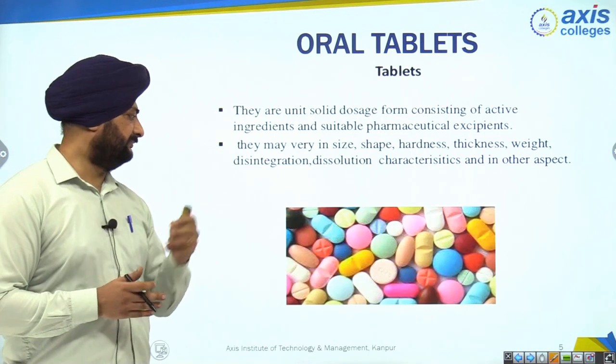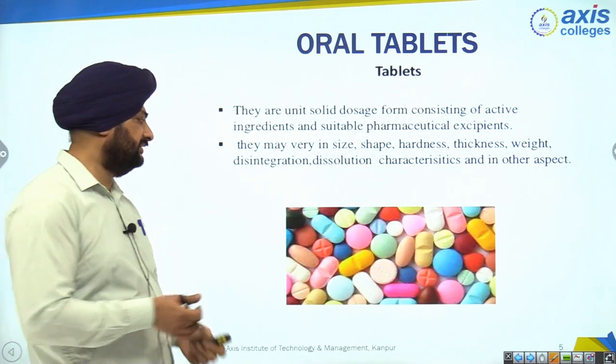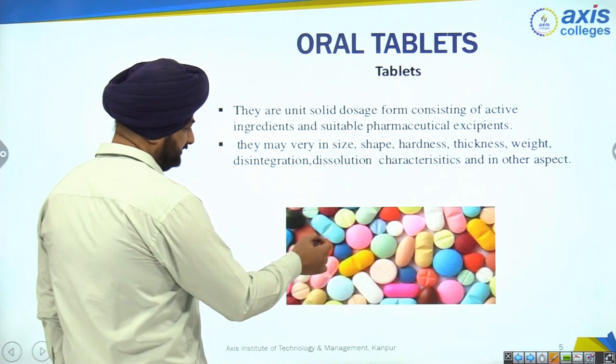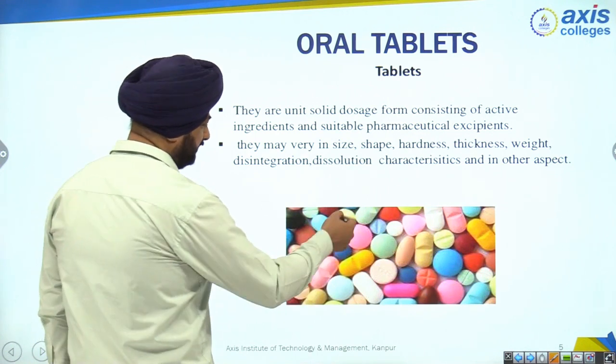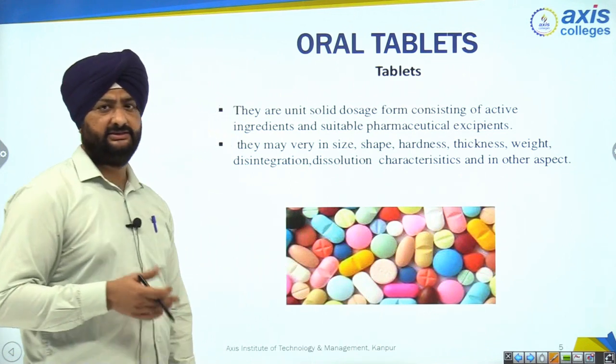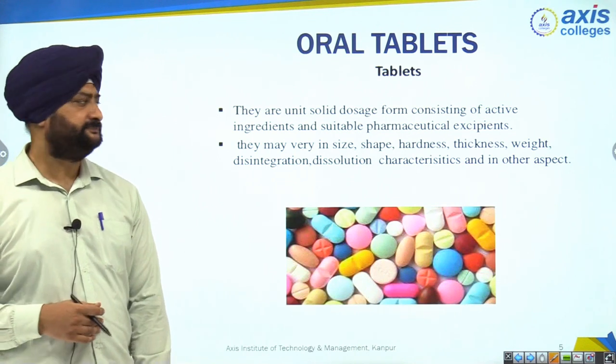So here is the picture of a tablet. Tablets come in various shapes and sizes, as you see in the figure. This is cylindrical in shape. Some tablets are circular in shape, right? Some are oval in shape. So many shapes and so many colors are there in tablets.